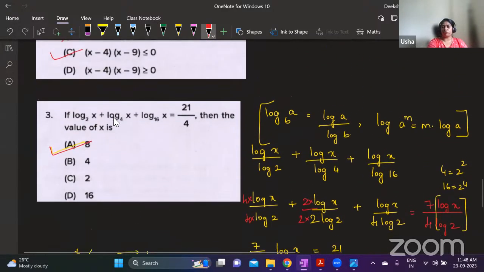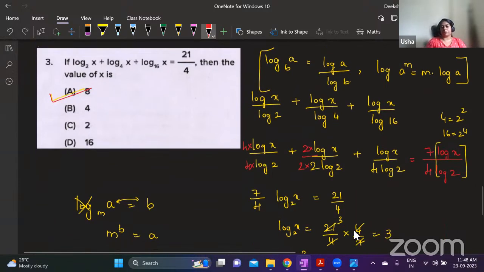See, for me to explain, I have written so many steps. When you are solving, you don't have to write in this much detail. You can skip steps. We have used two rules. One is log a to the base b can be written as log a by log b. And another rule is log a to the power m can be written as m into log a. Using the first rule, we have written this as fractions.